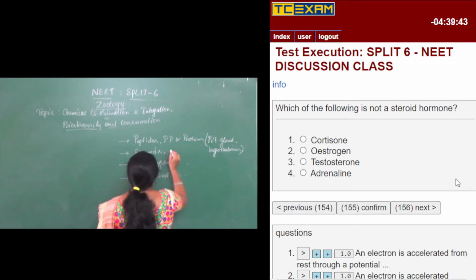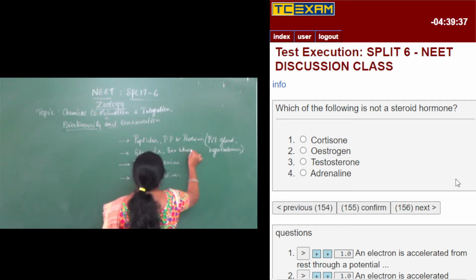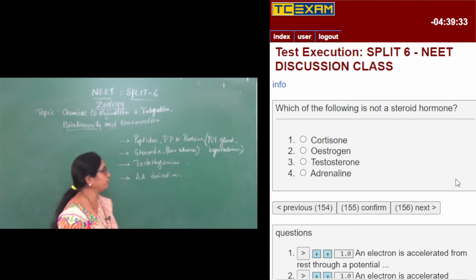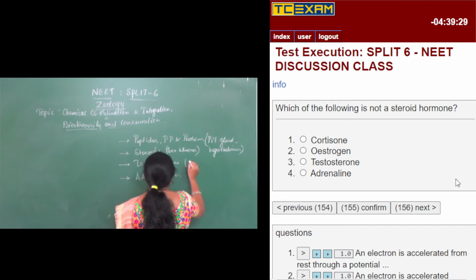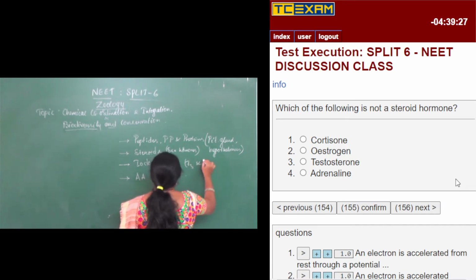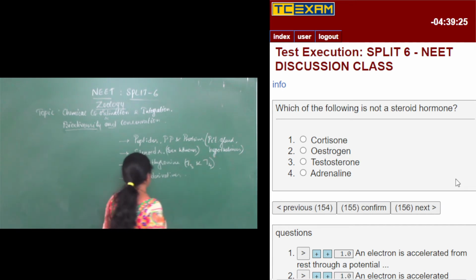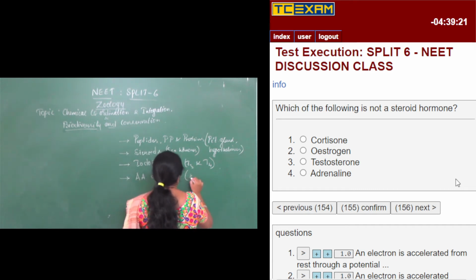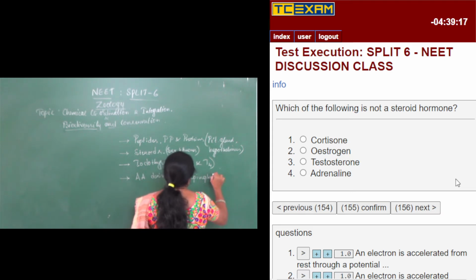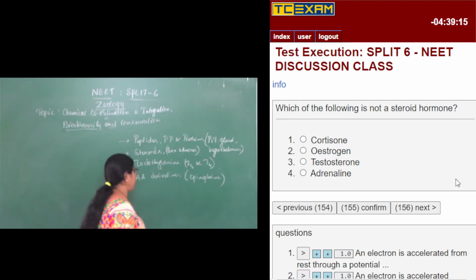And steroids: all the sex hormones, you can call them sex hormones, that is the testosterone, the estrogens, the progesterone, all of them are steroids. Iodothyronines, we have T3 and T4. And amino acid derivatives, we have epinephrine or adrenaline as an example, or norepinephrine.